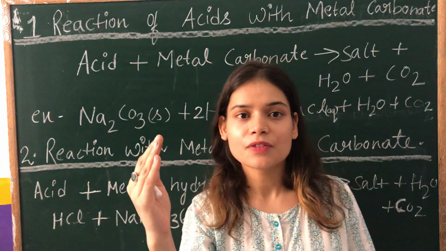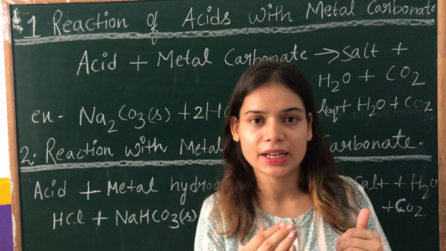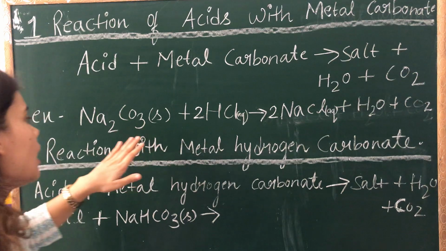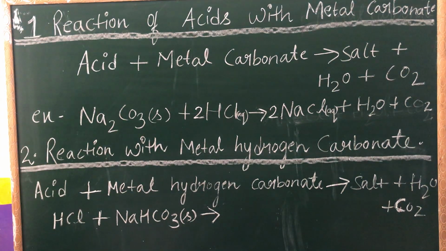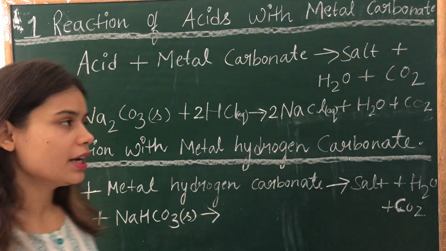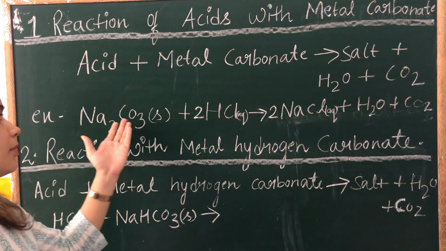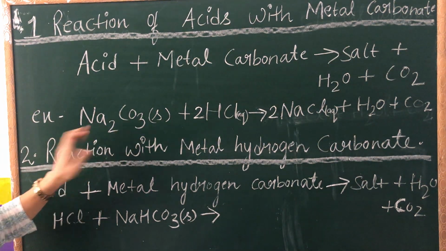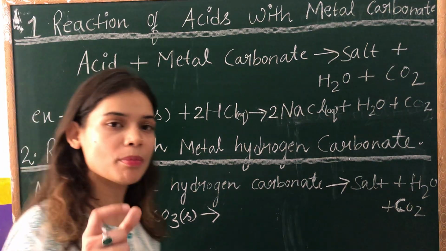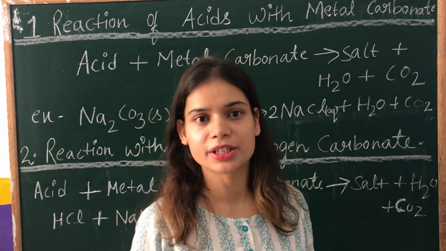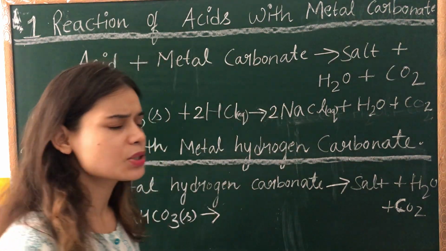When a metal reacts with carbon dioxide, they form carbonate. For example, here I have taken one carbonate, which is Na2CO3. So this is a carbonate. Basically, when you see CO3 at the end, it means it's a carbonate group. And here Na is a metal, so it's a metal carbonate, which is sodium carbonate. Let us see how metal carbonates react with acids, and also how metal hydrogen carbonates react with acids. That's very simple.